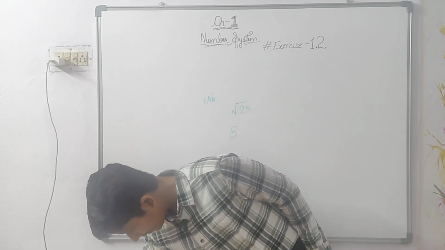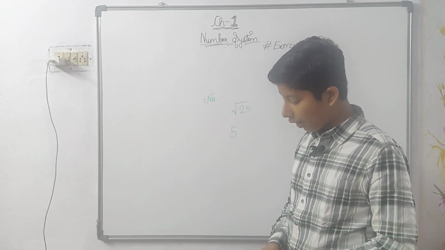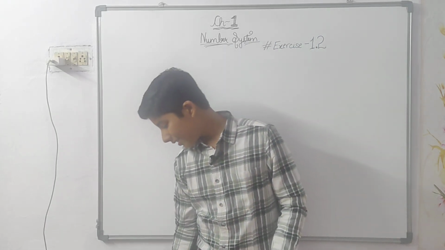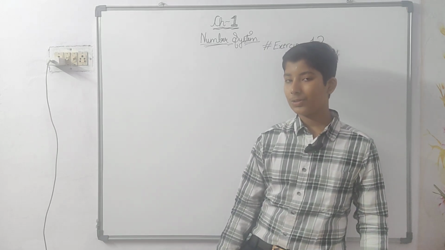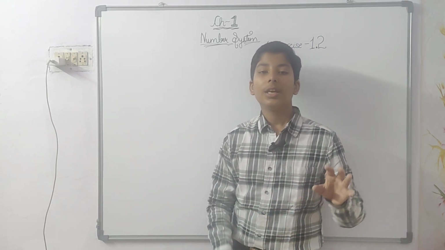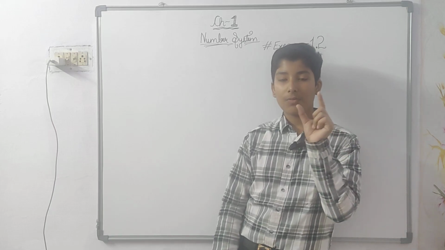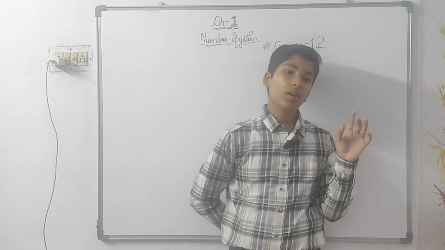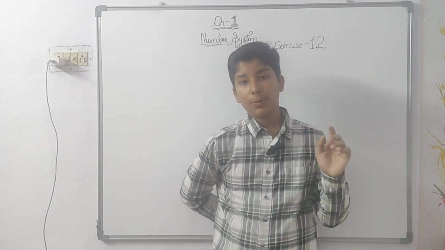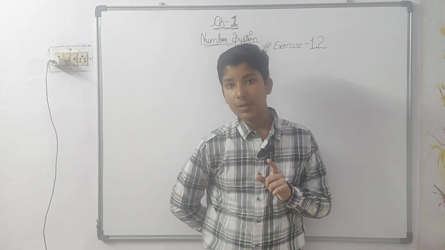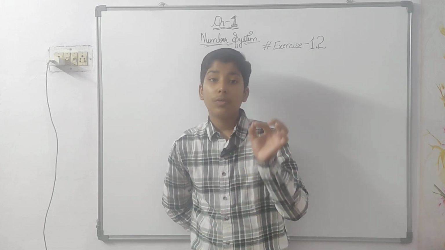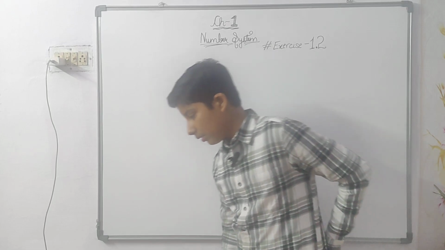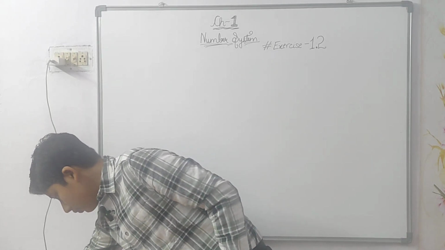Now the last question: show how root 5 can be represented on the number line. See, this is the most important question. I have done this question in my previous videos also, like one video I have specifically made. If you want to see the video, then I'll put its link in the description, where you can see not only this root 5, but most of the root numbers. But still I will show you.